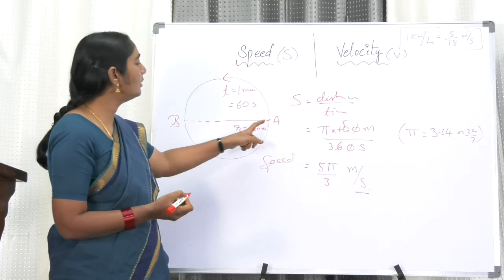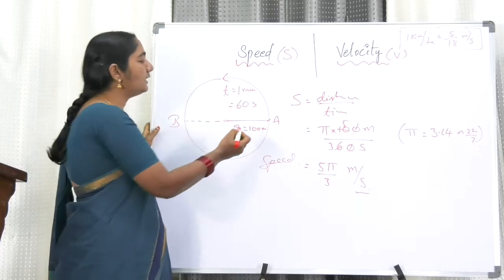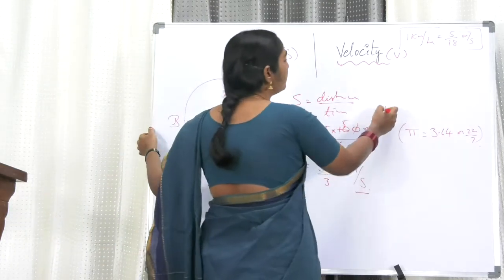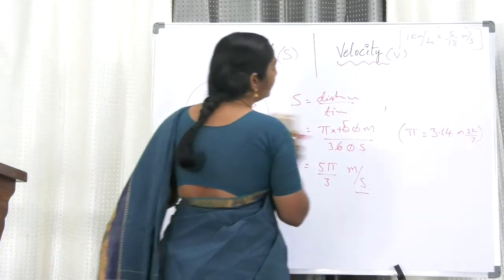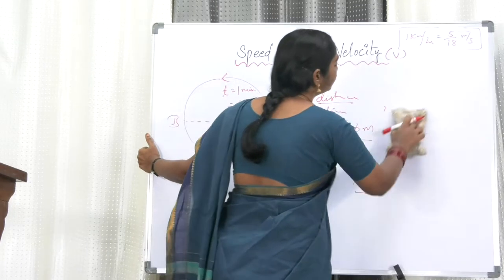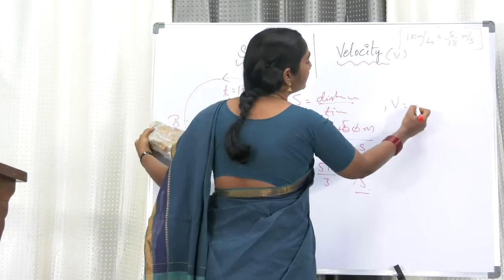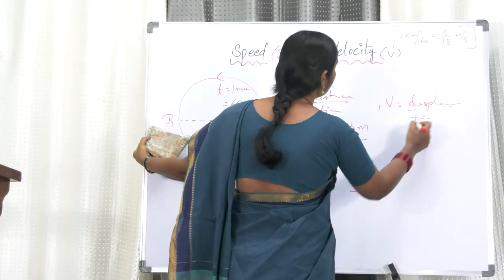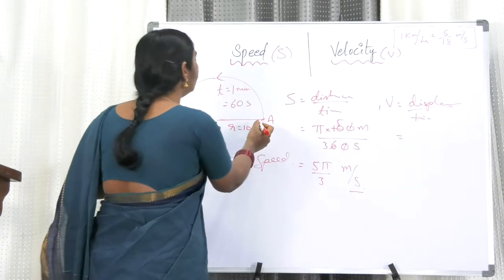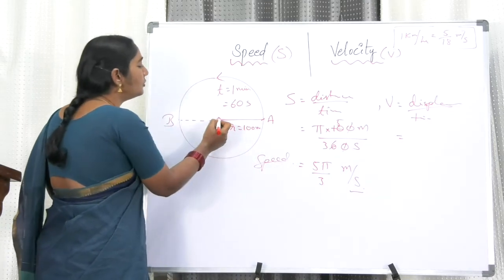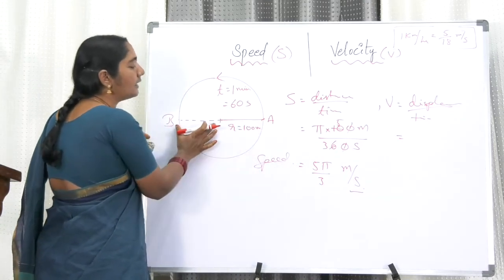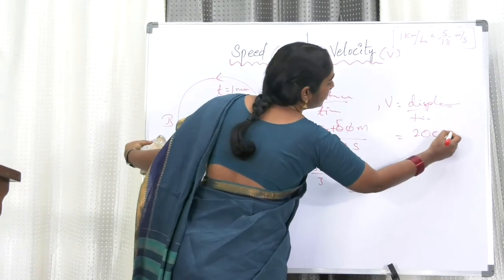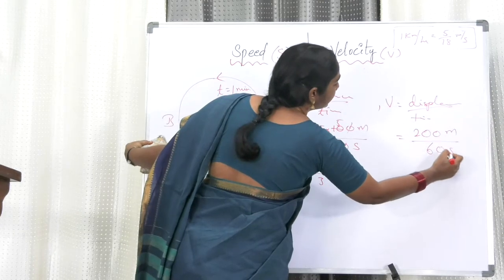So now let us see what is the velocity. Velocity is nothing but displacement by time. Displacement is the shortest distance between A and B. The shortest distance means r plus r, that is the diameter, 100 plus 100, that is 200 meters, by time 60 seconds.